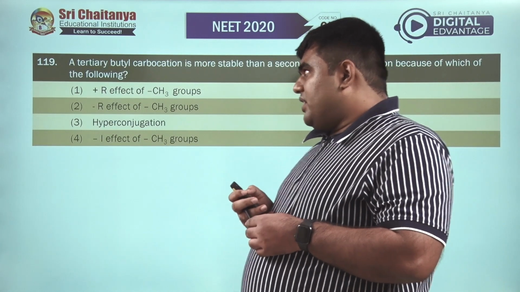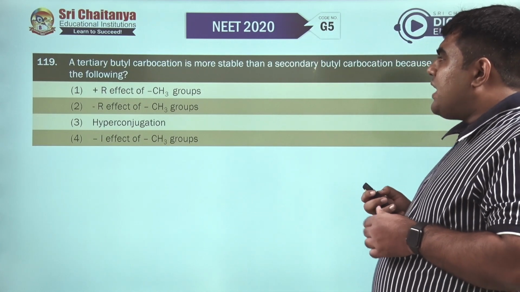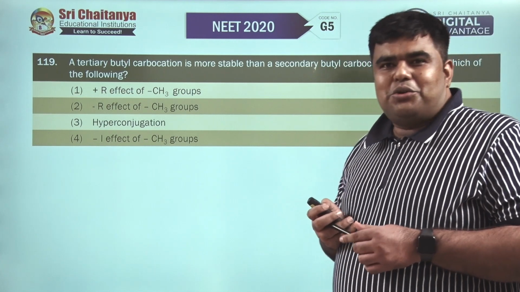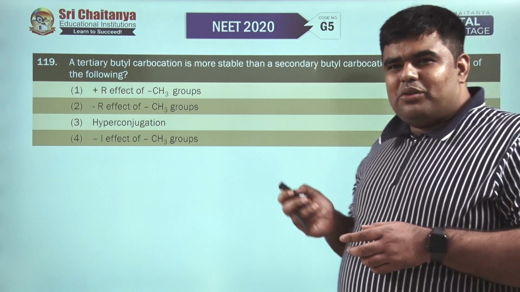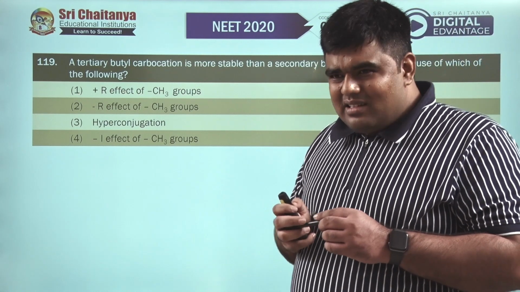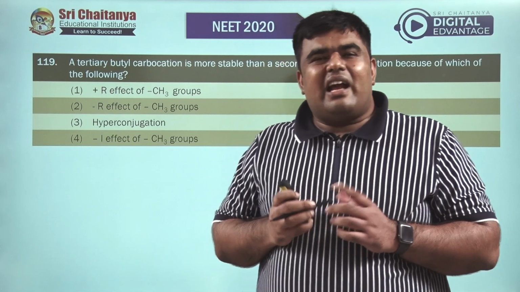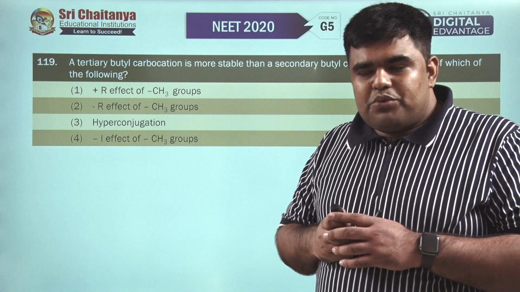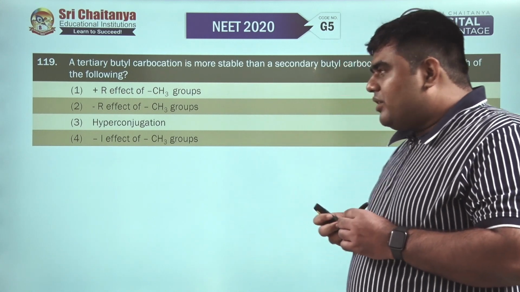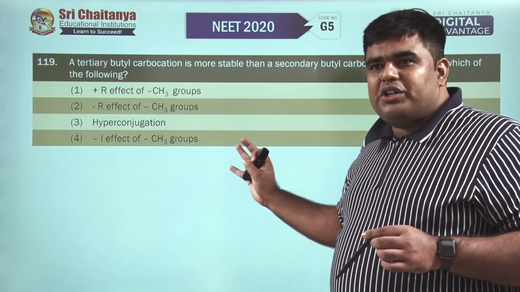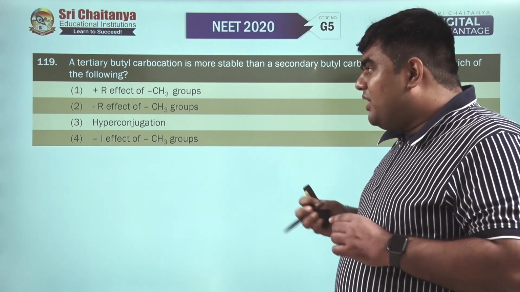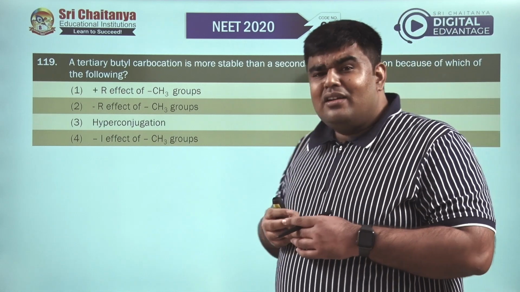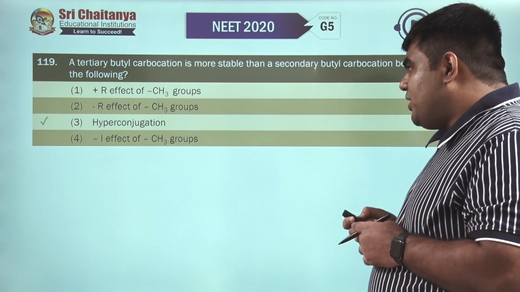Moving to question number 119, a tertiary butyl carbocation is more stable than a secondary butyl carbocation, due to which reason? We know that the tertiary butyl carbocation is stabilized by 9 hyperconjugative structures and due to the plus I effect of 3 methyl groups. So looking at all the 4 options, it is only hyperconjugation which can satisfy the stability, because plus I is not given in the options. So for question number 119, the third option is the correct option.